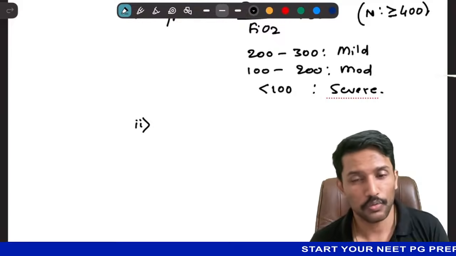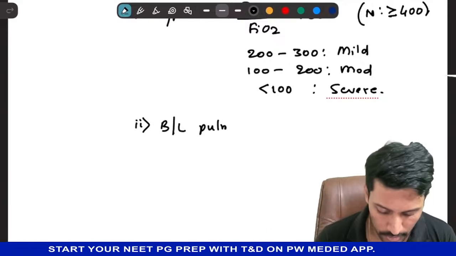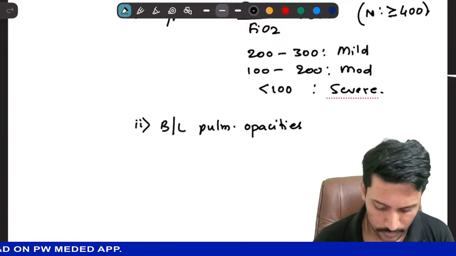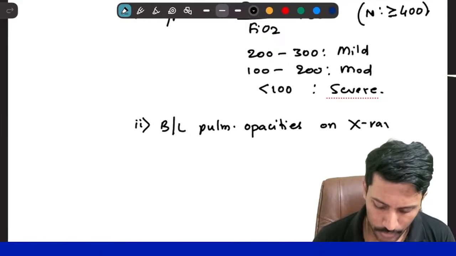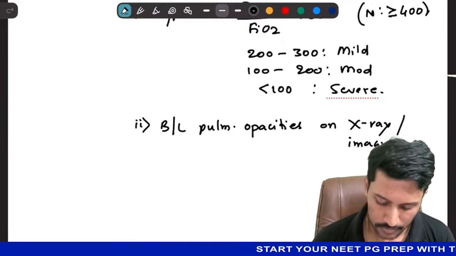Now this hypoxia is because of accumulation of fluid in the alveoli. I need proof for that. How do I get it? I do an X-ray and I should see bilateral pulmonary opacities on X-ray, or if you're doing ultrasound or CT scan, any other imaging, right? You can write on X-ray or imaging.